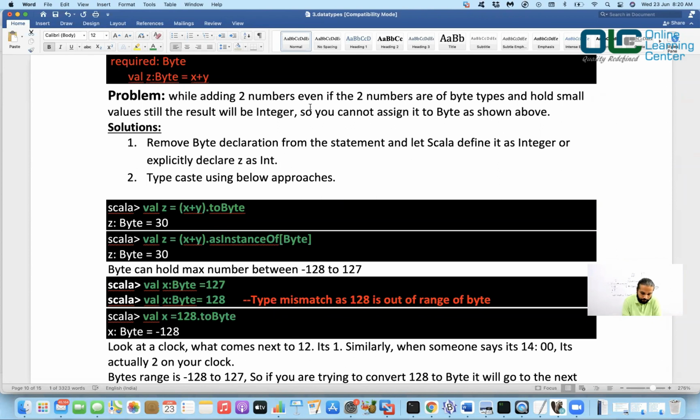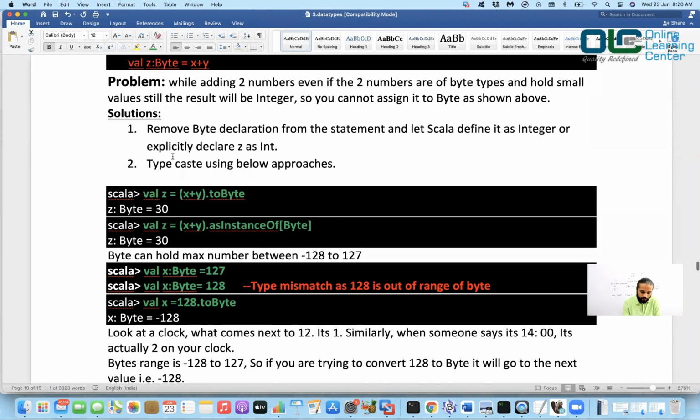That's what we have. Okay. Now, what is the solution? The solution is remove byte declaration from the statement and let Scala define it as an integer, or explicitly declare z as integer. Right. So you can just say, okay, I don't want to have an explicit declaration and let it take it on its own, right? But then when you are doing this expression, make sure that you are actually typecasting it on your own.